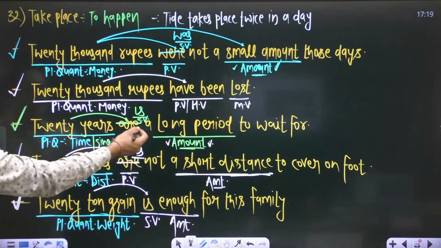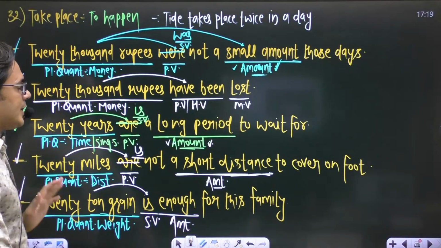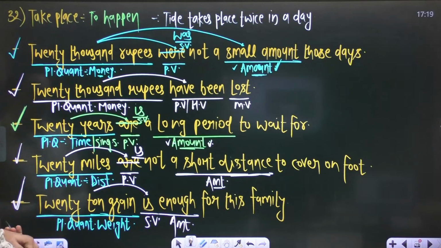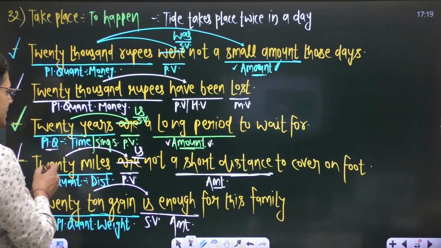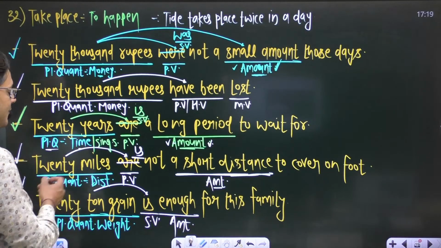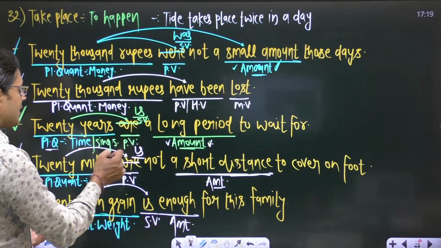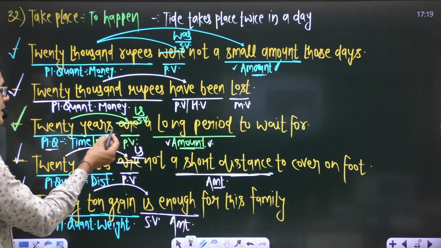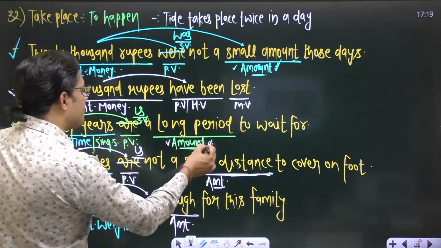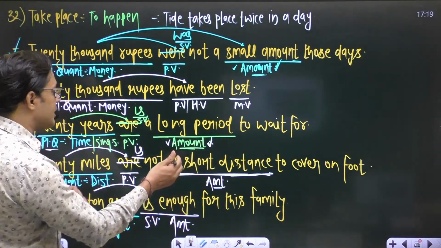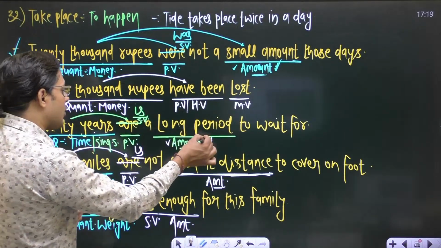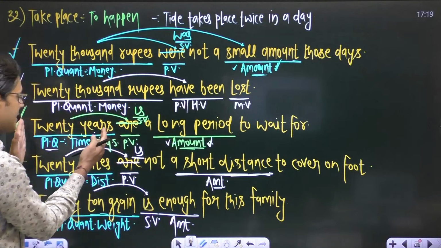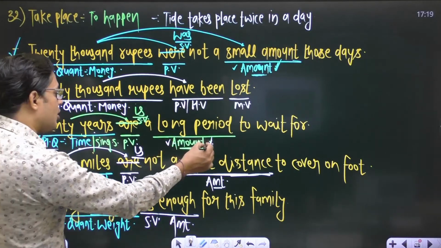Okay, 20 years is a long period to wait for, right? So here you have a plural quantity of time. After 20 years, the writer is saying that 20 years are a long period. So if you represent 20 years as a long period, you have made this 20 years a long period.